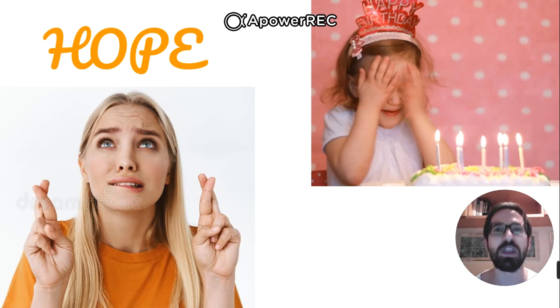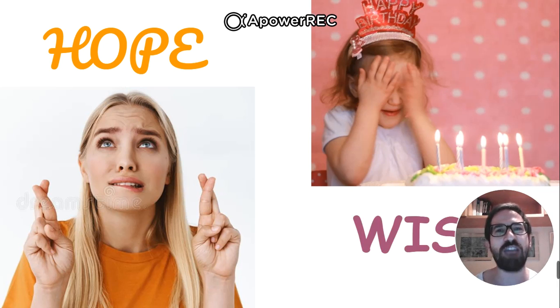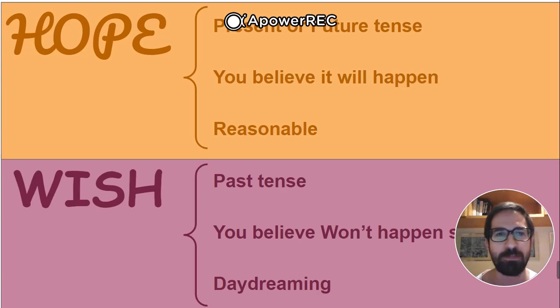A little girl covering her eyes, and there's a cake. Exactly. So she's about to make a wish. She's about to make a wish. Good. So we have these two words, hope and wish. They can be used as nouns, but they can also be used as verbs. And we're going to be talking about their usage as verbs today. They have different meanings, okay? Hope and wish are not the same thing.